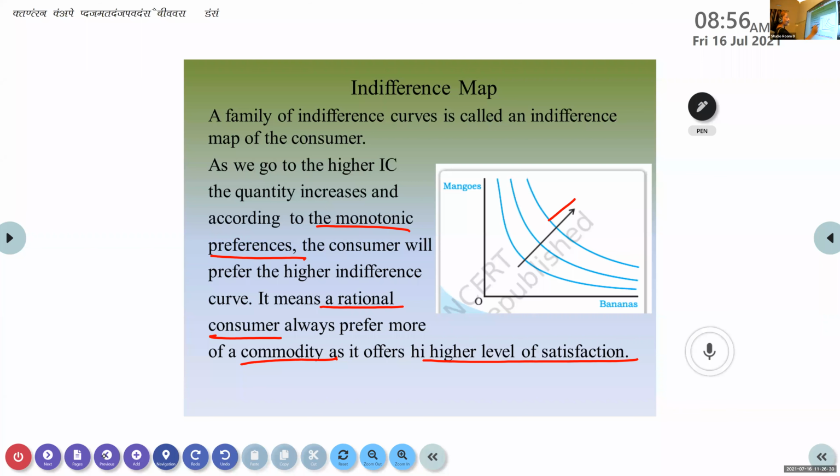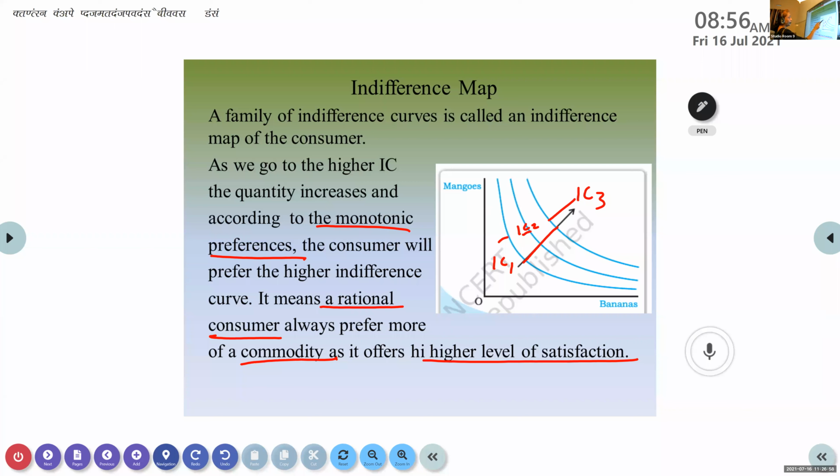Now as we go to a higher IC, what do you mean by that? If this is IC3, this is IC1, this is IC2. As we go to a higher indifference curve, more commodity will be used by the consumer, so quantity increases. If you see here, mangoes is only this much, bananas are this much.